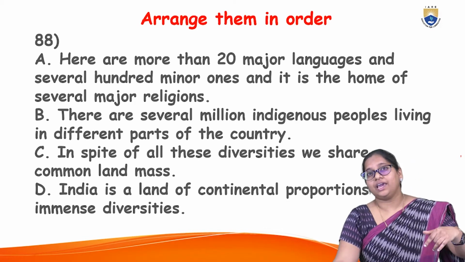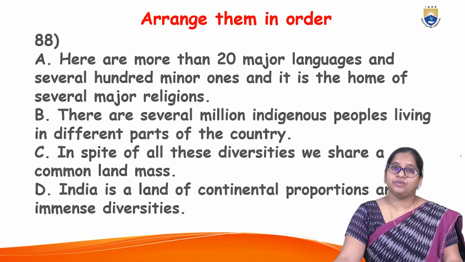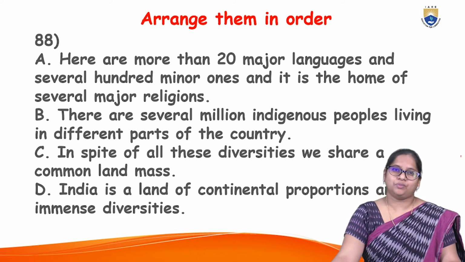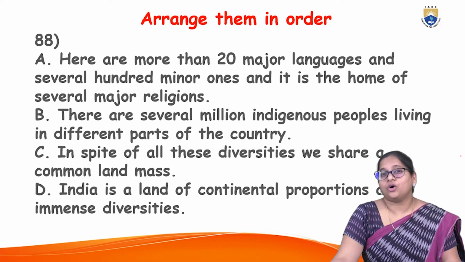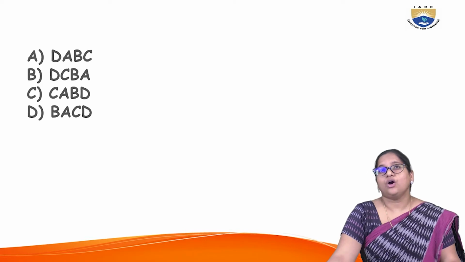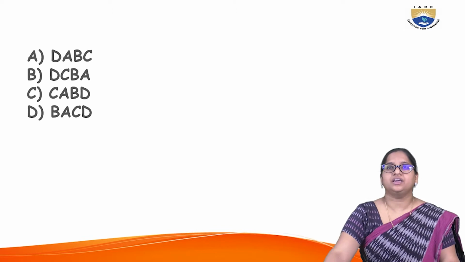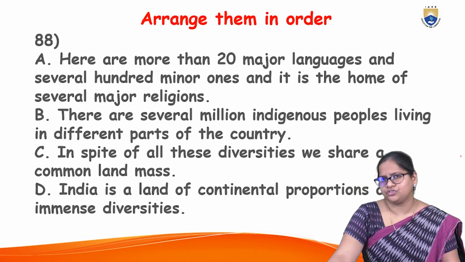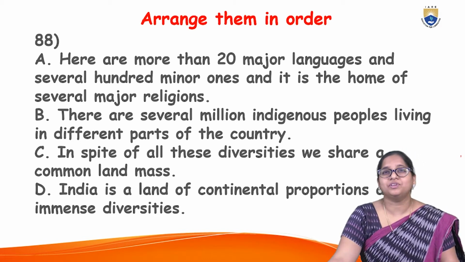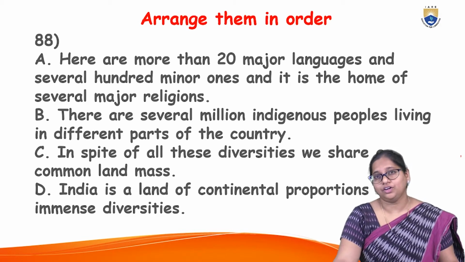So is it D A B C or D C B A? With the clue I've given you, the option starts with D. Now how do you frame up the rest of the options? The options you can take are D A B C, or D C B A, or C A B D, or B A C D. Next, after you have introduced, you can talk about the information, like 20 major languages and several hundred minor ones, and it is a home of several major religions.